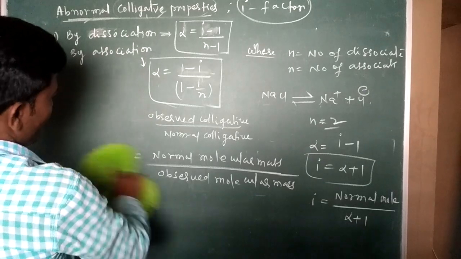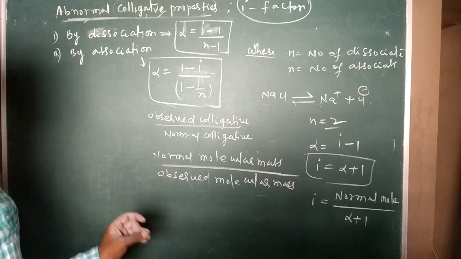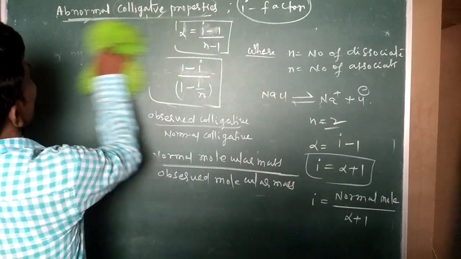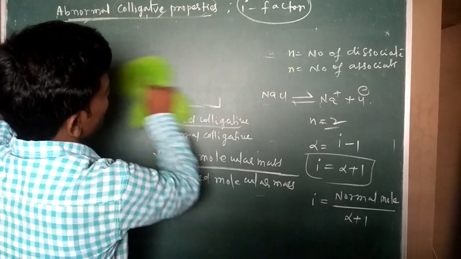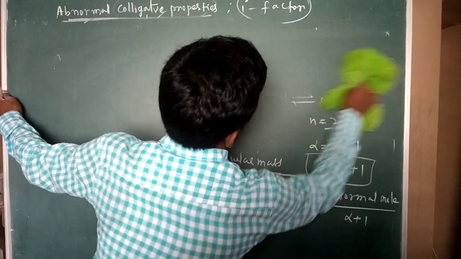Are you clear by this? No doubt. Right, next one. How can we calculate with different components?